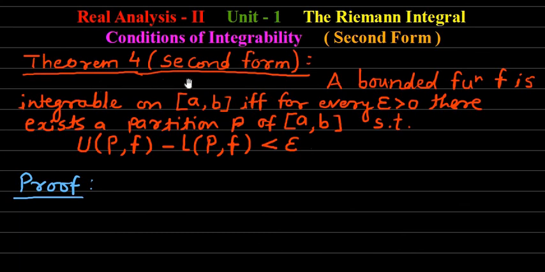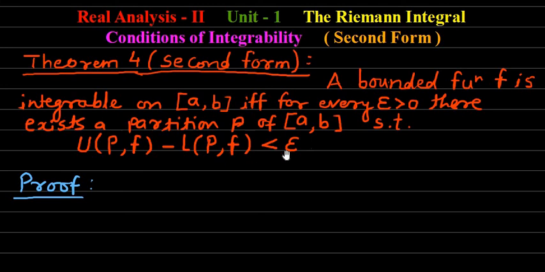The statement of theorem number 4, the second form of conditions of integrability, is: a bounded function f is integrable on the closed interval a to b if and only if, for every epsilon greater than 0, there exists a partition P of the closed interval a to b such that upper sum minus lower sum is less than epsilon. If and only if can be written in short as iff.